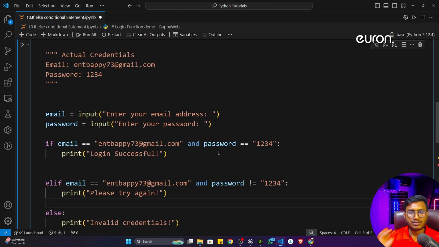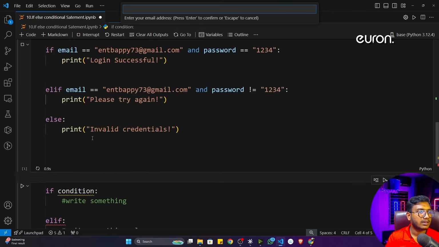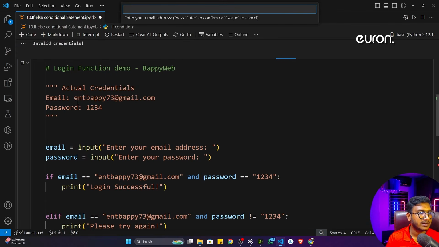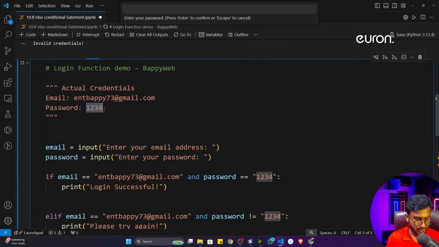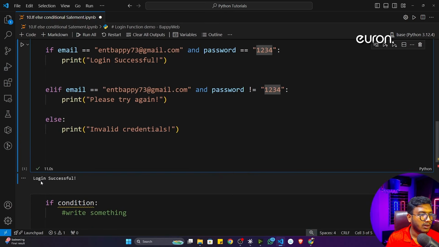Now let's see whether this program is working fine or not. Again, I will execute the program, and it is asking for the email address. Let's say I give the email. See, the email I have given. Now I'll give the password. If my password is correct, see, it will show login successful.